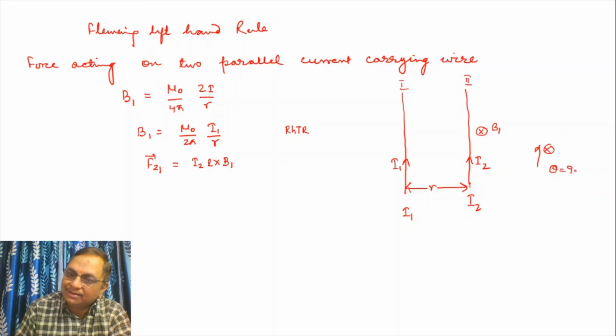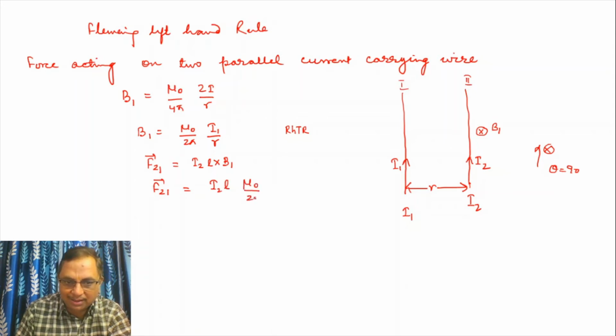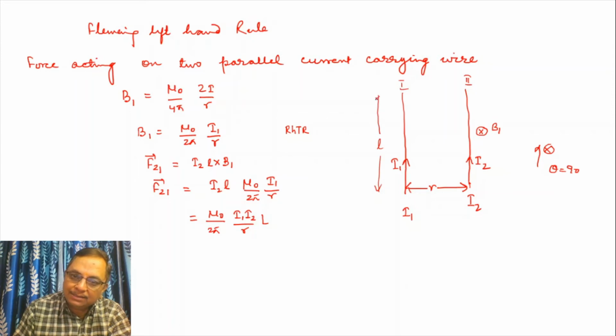Theta is equal to 90 degrees. So F21 is equal to I2 L into mu 0 over 2 pi I1 by R. When we compile this, we have mu 0 over 2 pi I1 I2 by R into L, where L is the length of the wire. L is the length of the wire.